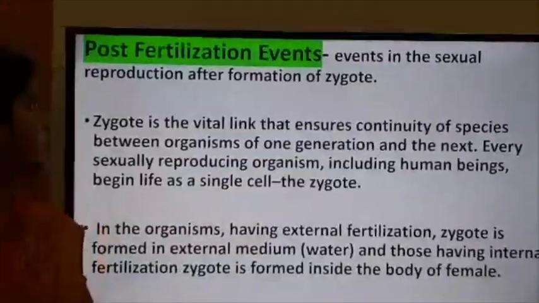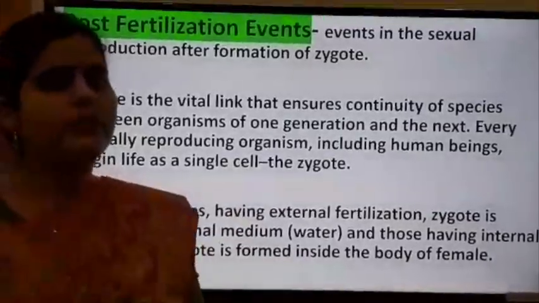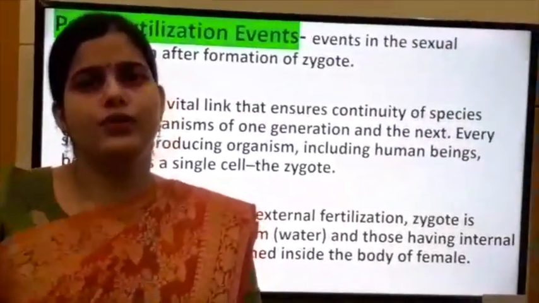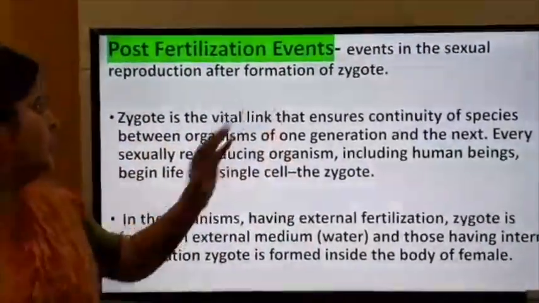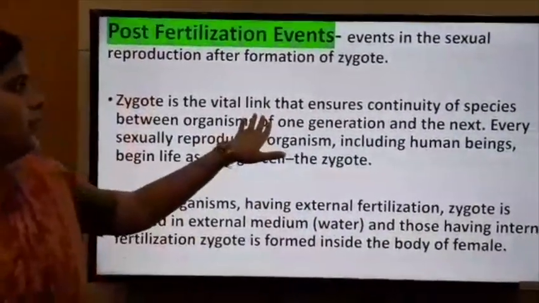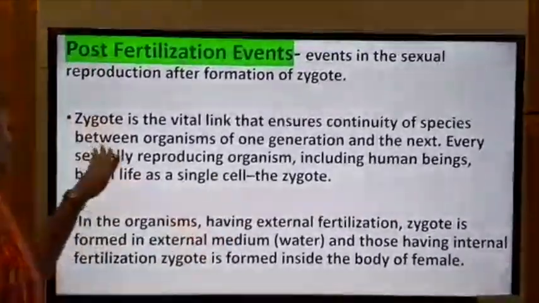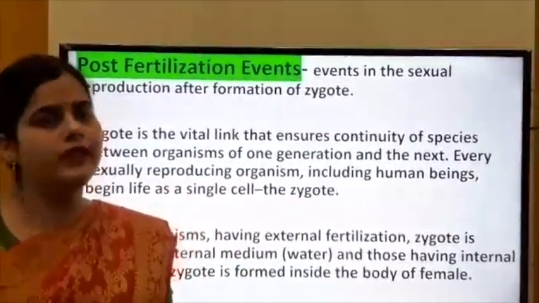Next event is post-fertilization events. The events of sexual reproduction which occur after the formation of zygote are known as post-fertilization events. Zygote is the vital link that ensures the continuity of species between organisms of one generation and the organisms of the next generation.